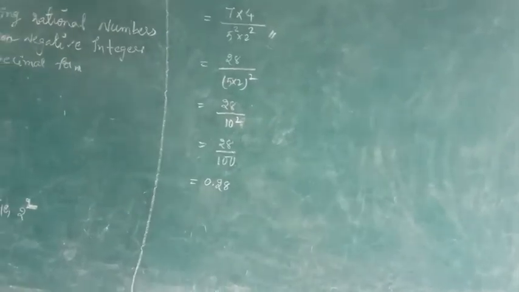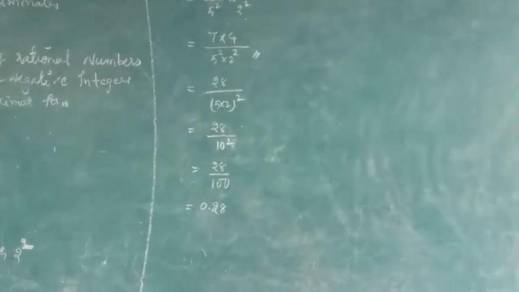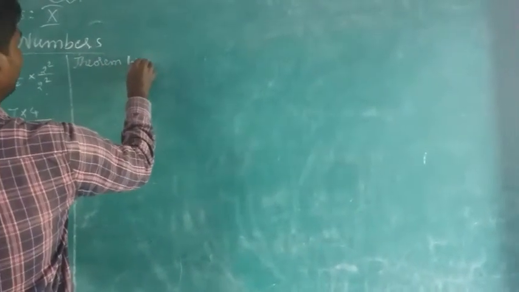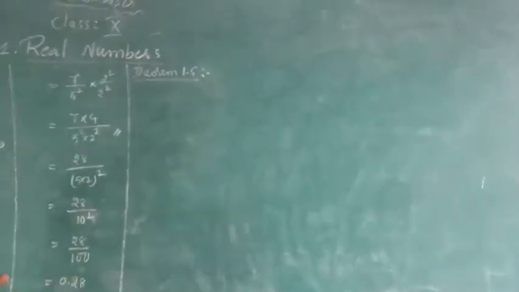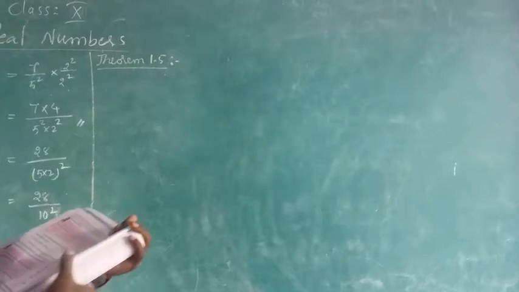Then the next one I am going to explain is theorem 1.5. Let me write here theorem 1.5. These theorems are a very important issue. That's why I'm writing, and I'm not deriving it, just explaining it.